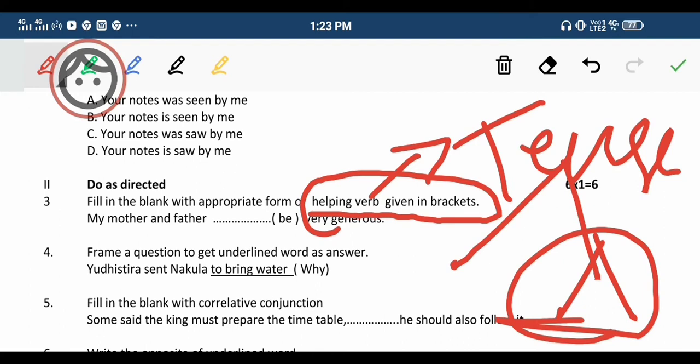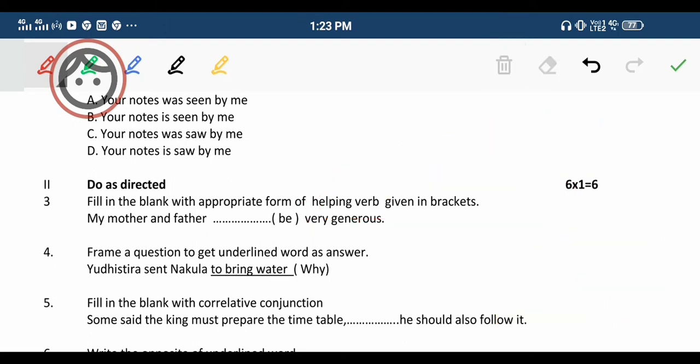So here I am talking about the helping verb, how this helping verb will help you, and what its function is. For this you have to go and watch the video. I have explained it clearly there. My mother and father dash very generous. So if the word be is there, what you have to write is also mentioned over there.